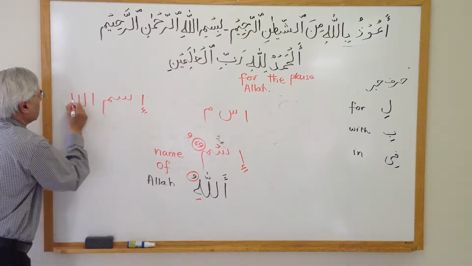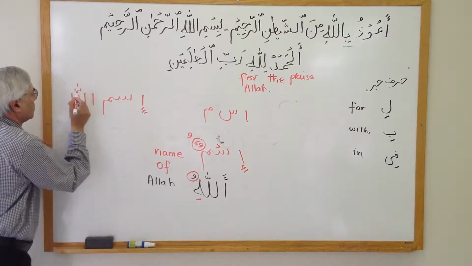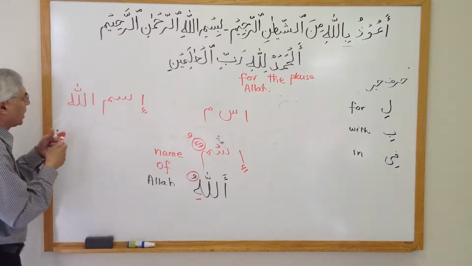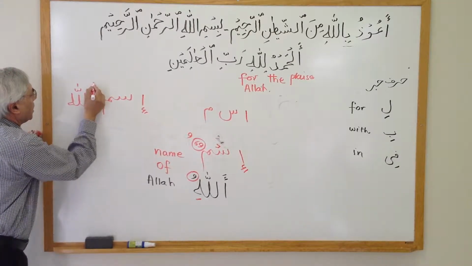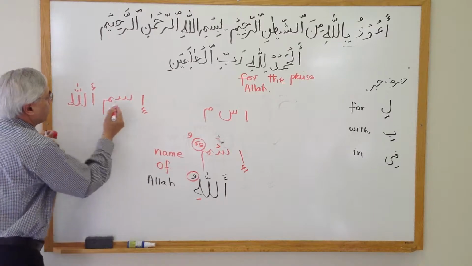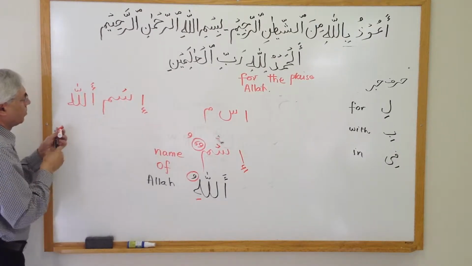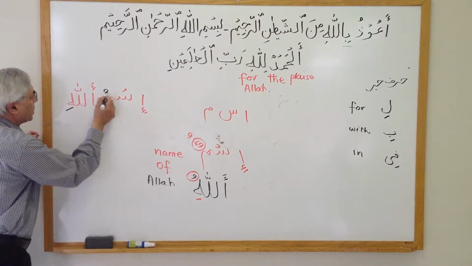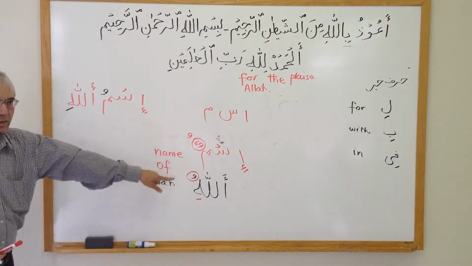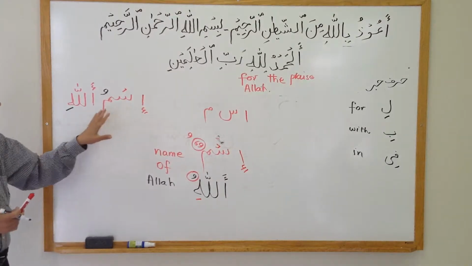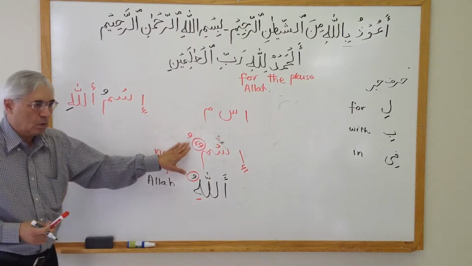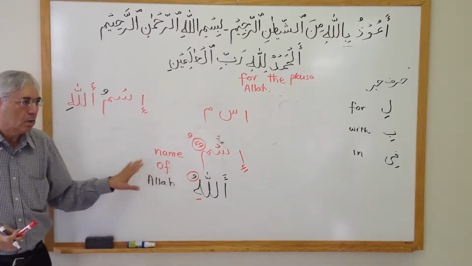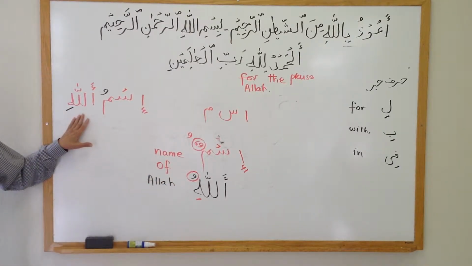Actually, separately, they are still ismu. This changes into one dhamma and this changes into a kasra by this rule. So now instead of ismun it is ismu, and instead of Allahu, it is Allahi.